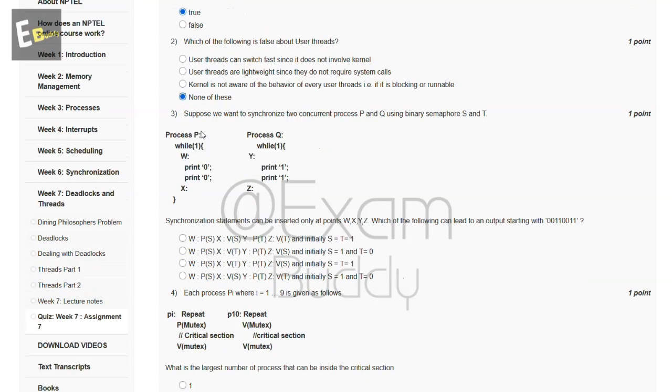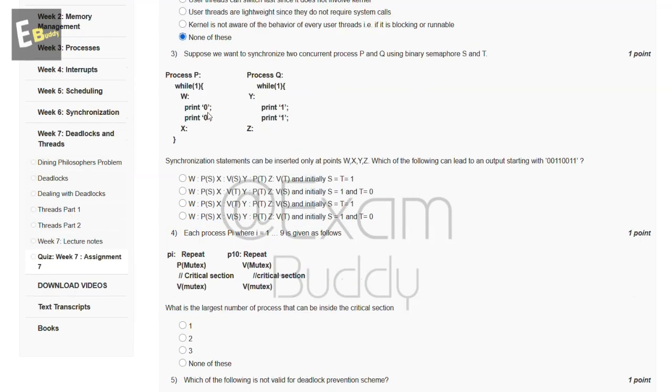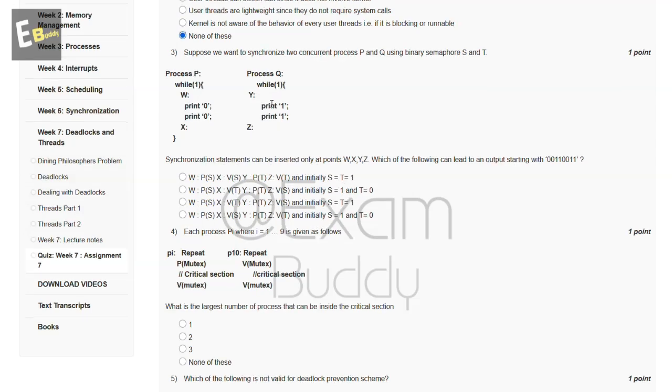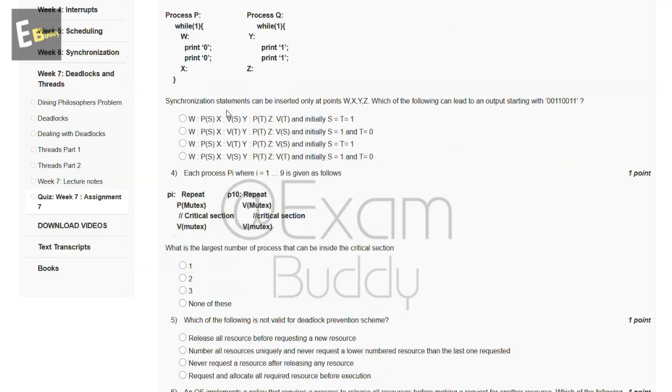Now the third question is: suppose we want to synchronize two concurrent processes P and Q using binary semaphores S and T. So this is our process P and this is our process Q, and the question is, synchronization statements can be inserted only at points W, X, Y, Z. Which of the following can lead to an output starting with 00110011? So these are the options and the answer of our third question is B.